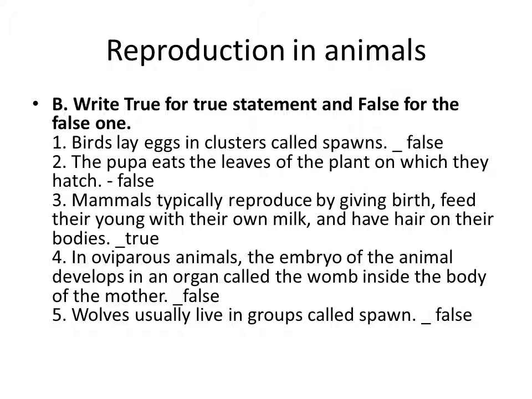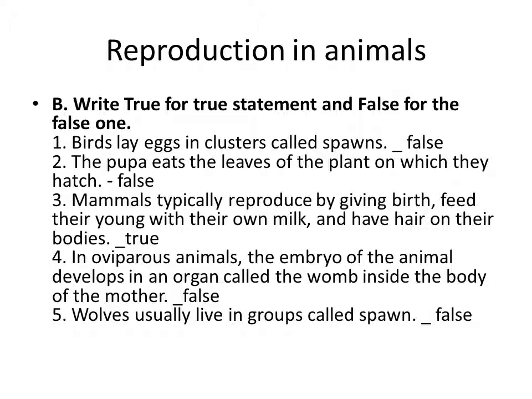Third one, mammals typically reproduce by giving birth, feed their young ones with milk and have hair on their body. Yes, that statement is true. Mammals reproduce by giving birth, feeding their young milk and having hair on their bodies. It is said to be true.